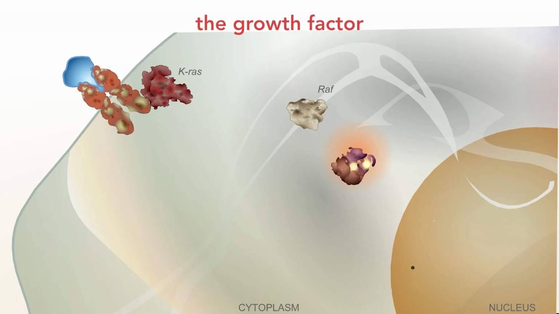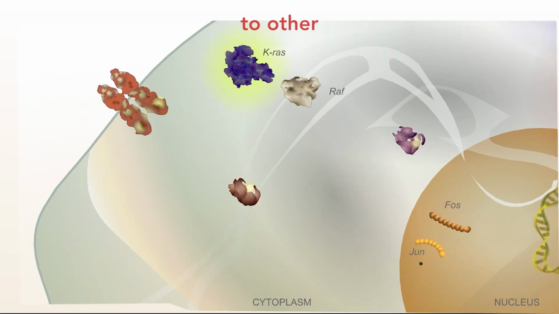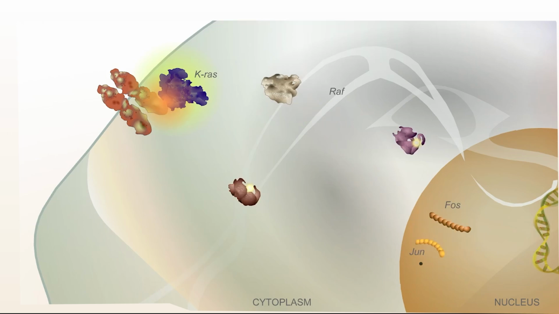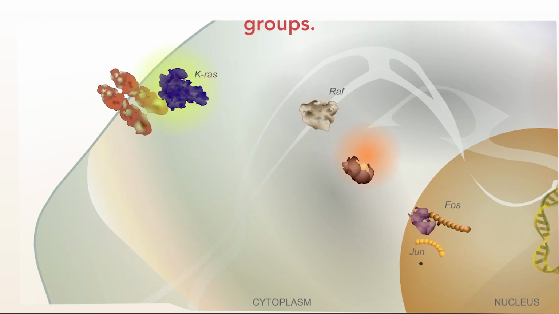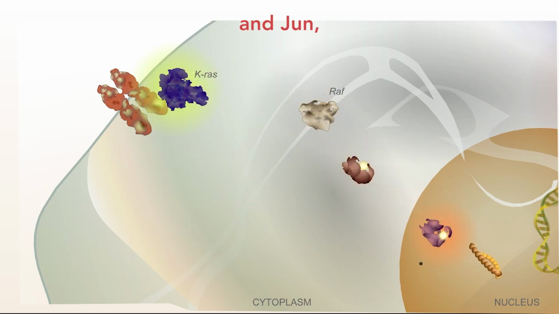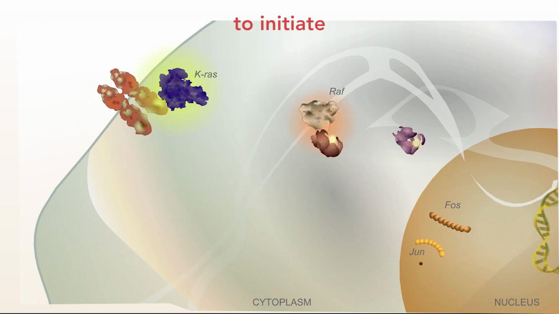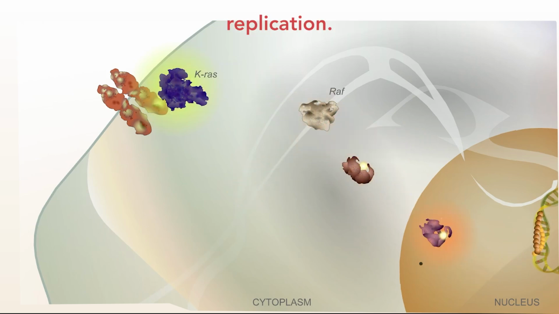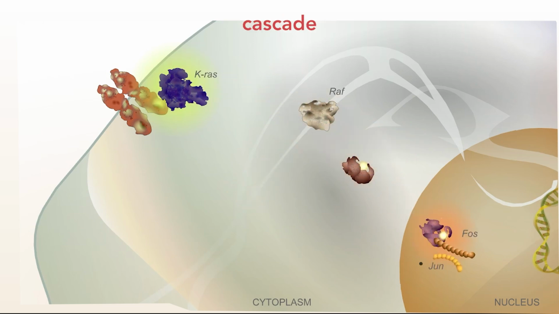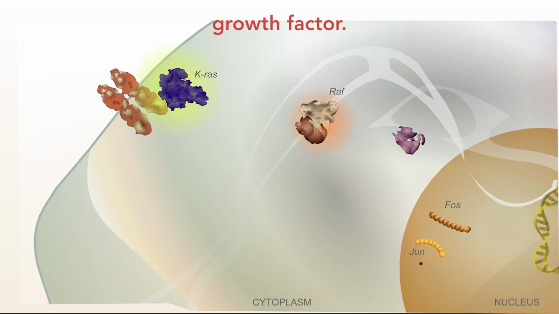The binding of the growth factor to its receptor conducts a growth signal into the cell interior. The K-ras protein accepts the growth signal and, in turn, relays it to other molecules in the cytoplasm. RAF and other signal transducers are protein kinases, which activate other molecules by adding phosphate groups. This signaling cascade culminates in the nucleus with the activation of Fos and Jun, 2 transcription factors that join together to initiate transcription of genes involved in cell replication. Mutations in the K-ras gene result in a K-ras protein that is essentially stuck in an on position, perpetuating a signaling cascade in the absence of any real signal from a growth factor.